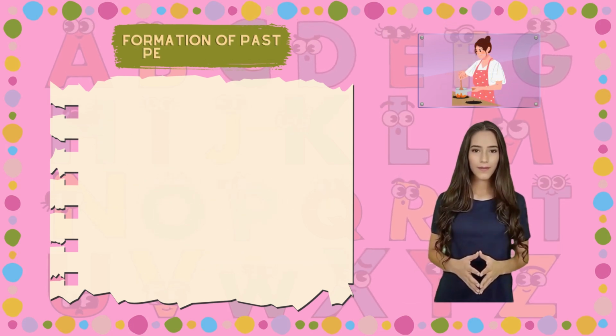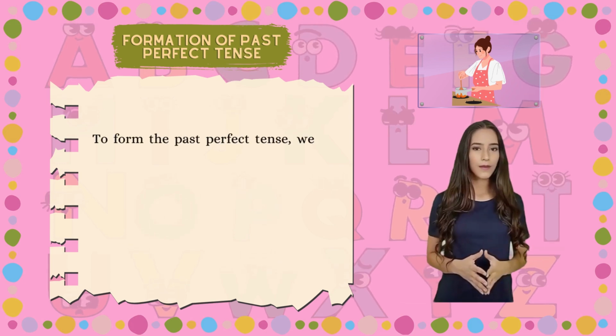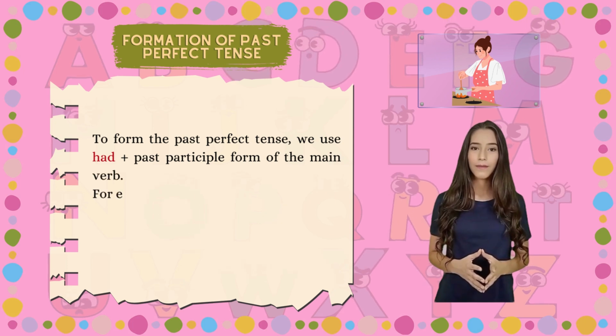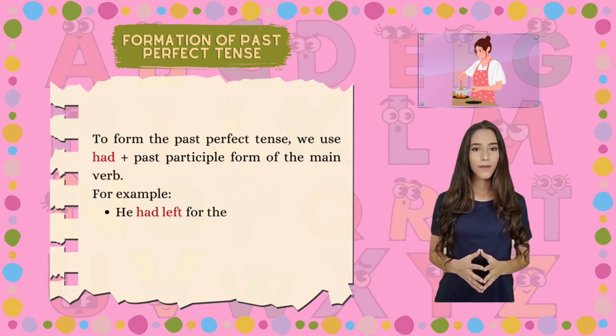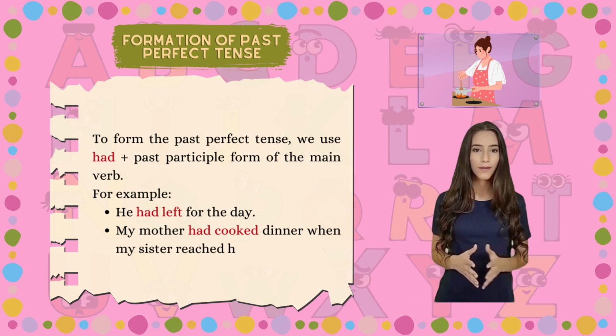Formation of past perfect tense. To form the past perfect tense, we use had plus past participle form of the main verb. For example, he had left for the day. My mother had cooked dinner when my sister reached home.